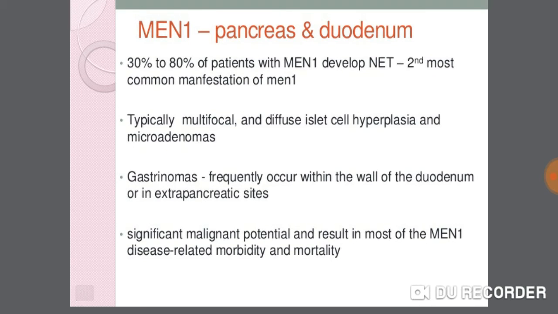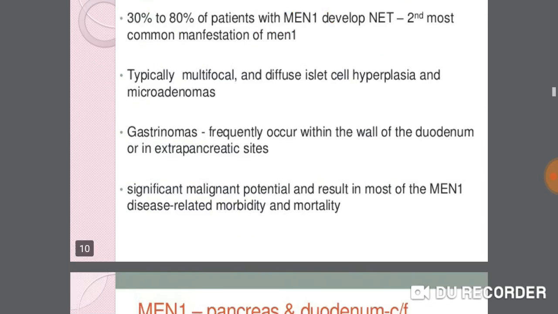MEN syndrome 1 also affects the pancreas and duodenum. 30 to 80% of patients with MEN 1 develop NET, the second most common manifestation of MEN 1, typically multifocal and diffuse, with isolated cell hyperplasia and microadenomas. Gastrinomas frequently occur within the wall of the duodenum or in extrapancreatic sites. They have significant malignant potential and result in most of the MEN 1 disease related morbidity and mortality.